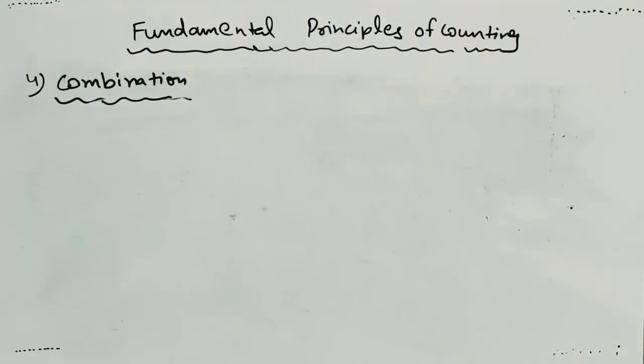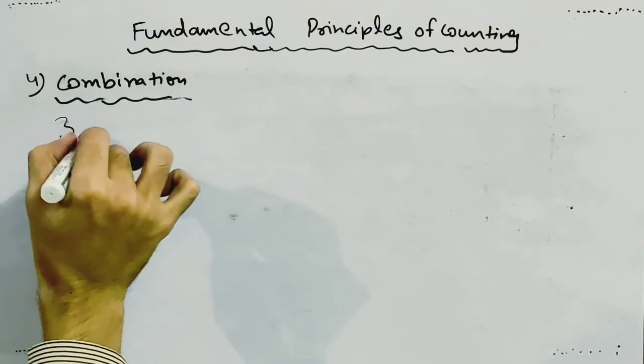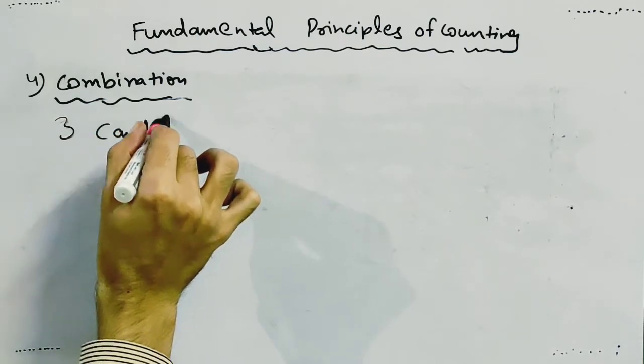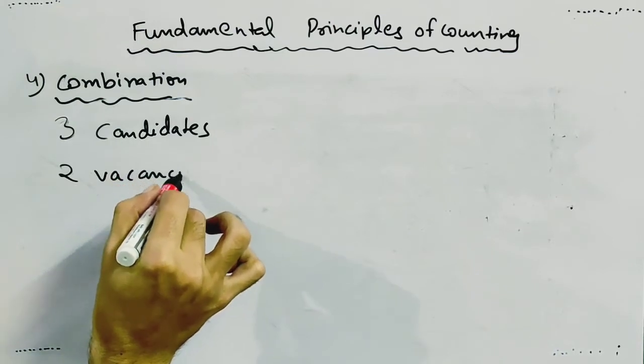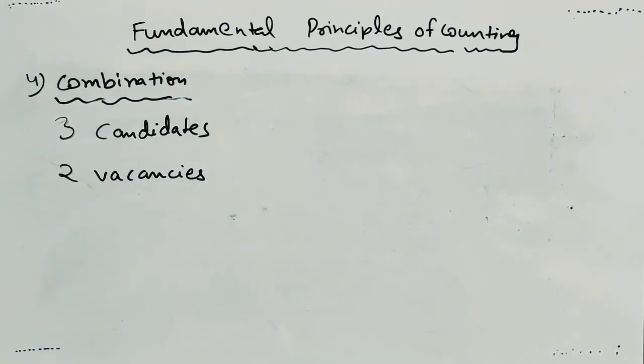Let's take the same example of recruitment. There are 2 vacancies and 3 candidates have applied for the job. In how many ways can you fill up these 2 vacancies? There are 3 candidates and 2 vacancies. You have to select 2 candidates for 2 vacancies out of these 3 candidates. In how many ways can you do this?